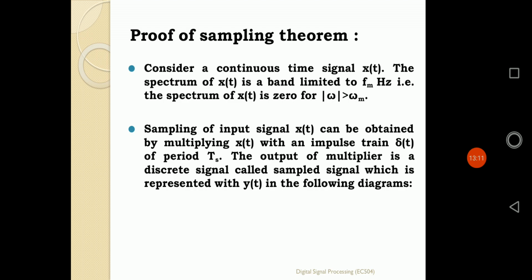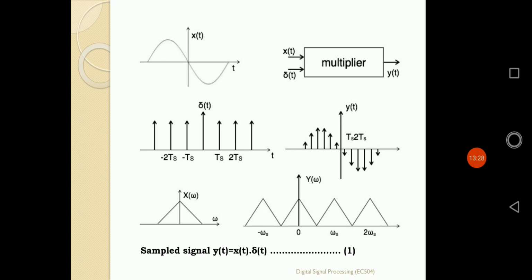That is the output of the multiplier. We are multiplying the signal with the impulse train to get the discrete time signal, known as the sampled signal, as shown in the following diagrams. At first we have the continuous time signal x(t), then the impulse train delta(t), with the gap maintained by the same sampling interval Ts. If I multiply these two signals, we get y(t).